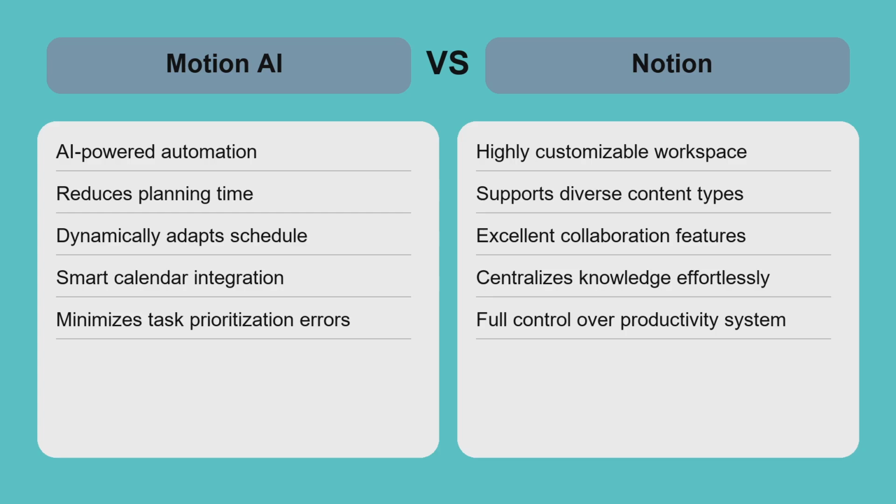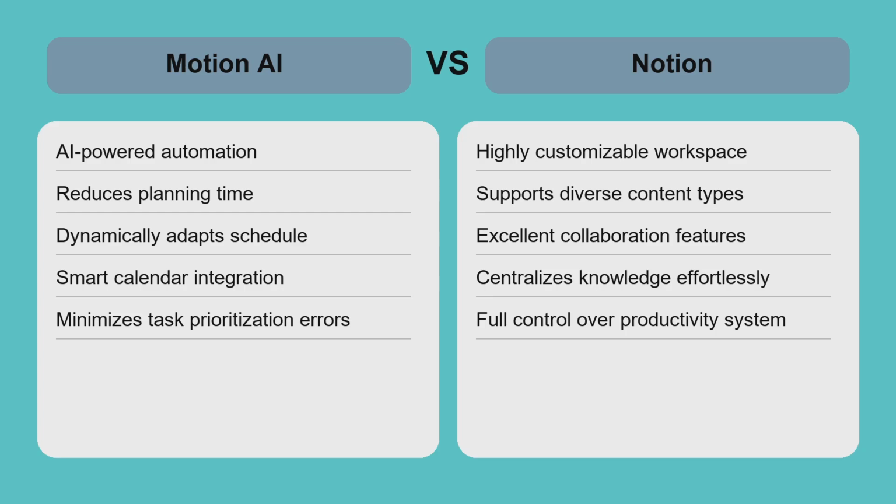Motion AI shines in automating task scheduling, ideal for users who want to minimize planning time and rely on AI to manage priorities dynamically. For example, busy professionals juggling multiple deadlines benefit from its smart calendar integration. In contrast, Notion offers unmatched flexibility as a customizable workspace, perfect for teams that need to organize diverse content and collaborate extensively. However, Notion demands manual effort to build and maintain workflows, which can slow down users who prefer automation.